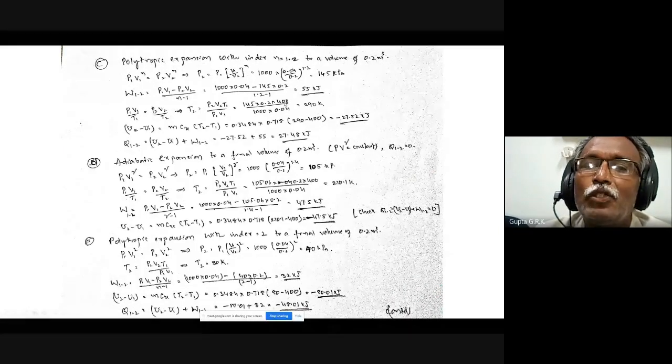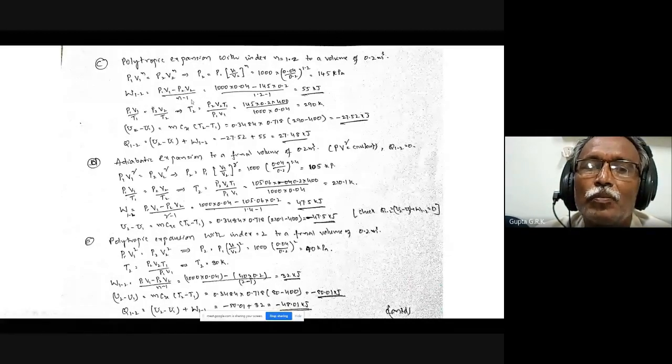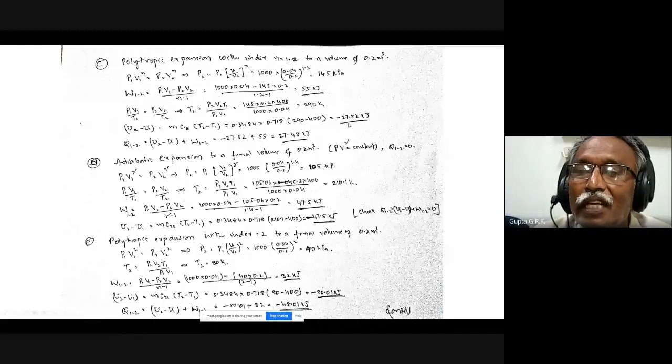So once I get P2, V2, T2, I can get all the energy transfers. W12 for polytropic is (P1 V1 minus P2 V2) by (n minus 1). I know all the values, substitute and get it. And U2 minus U1, same formula, m Cv into (T2 minus T1). Only the values are different. So you can see that the change in internal energy is becoming negative.